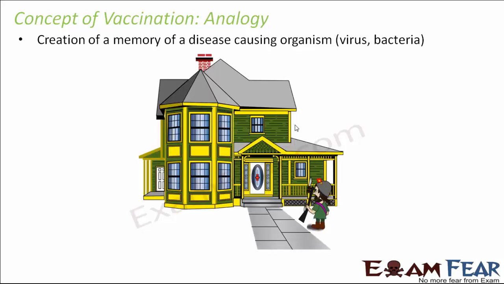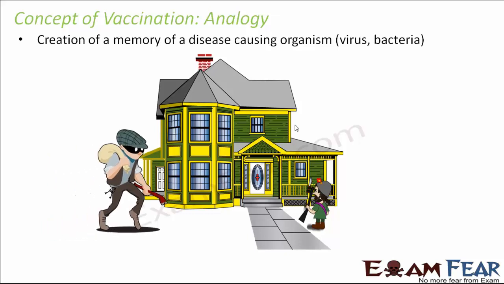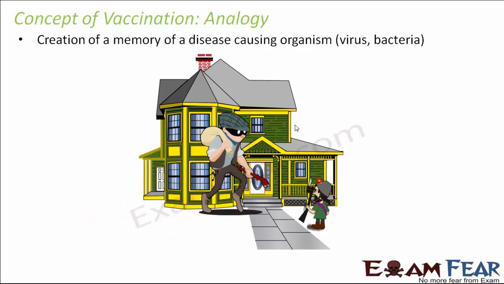So let us take this example. Let us suppose this is a palace, or this is your house, let us assume. You want your house to be secured. When I say secure, you want it to be well protected from robbers, dacoits and thieves. So what did you do? You employed one security guard outside your house because you want it to be completely protected. Now what happens? Let us suppose a thief comes in.